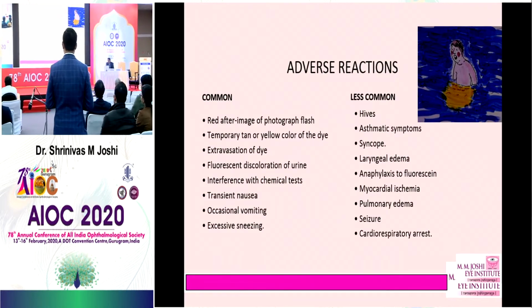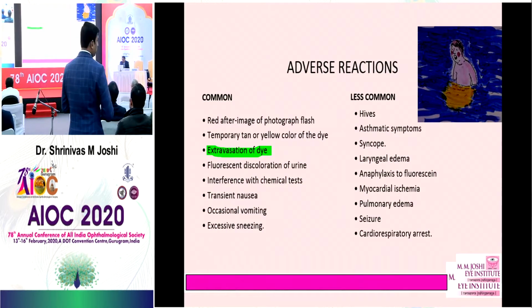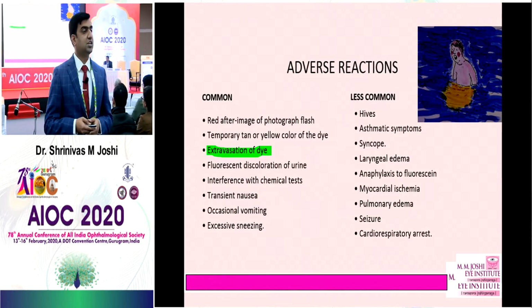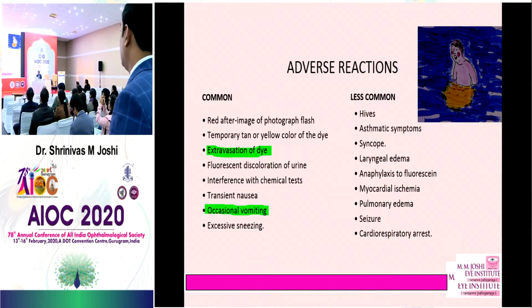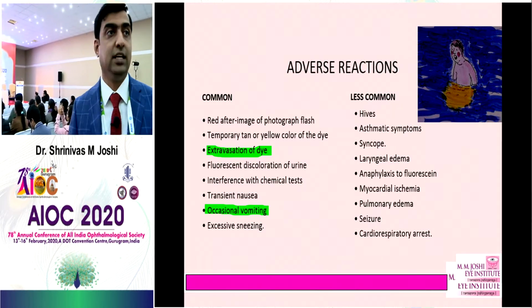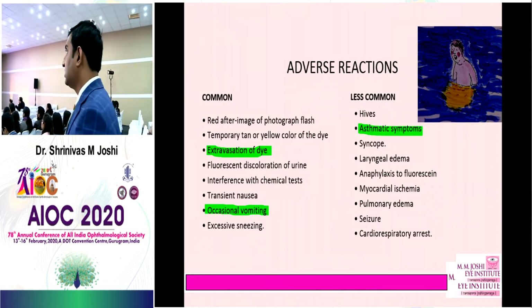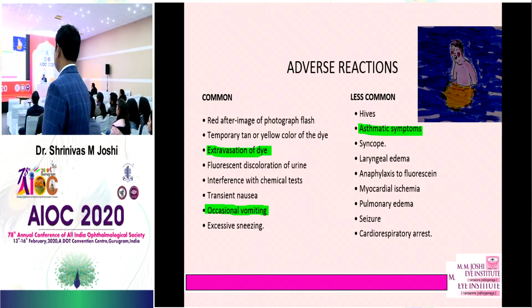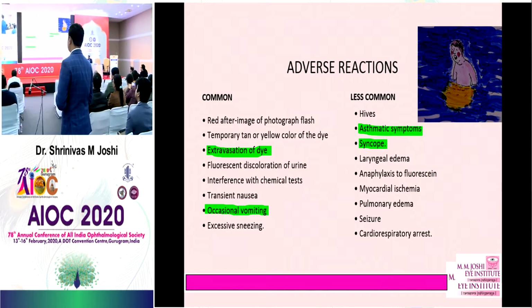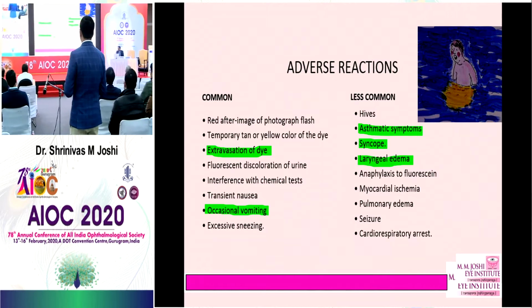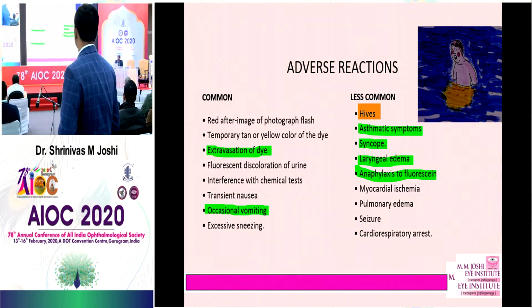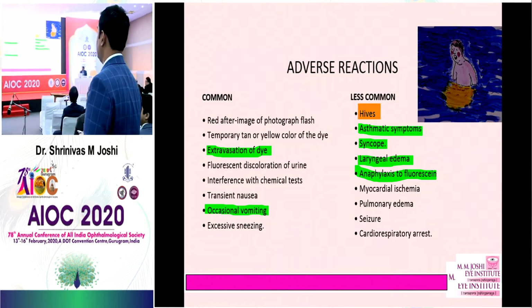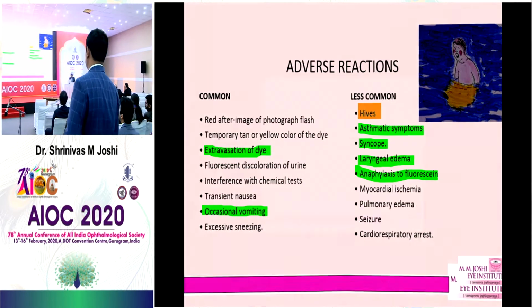Let's go more into it. What are the common adverse reactions you find? While injecting you can find extravasation of the dye, or you can also see occasional vomiting in these kinds of patients. Less common are asthmatic symptoms. You can have syncopal attacks, laryngeal edema, and a few patients can also have anaphylaxis to the fluorescein. Another less common one is hives, which we always used to know about.